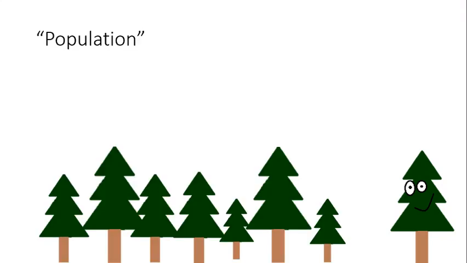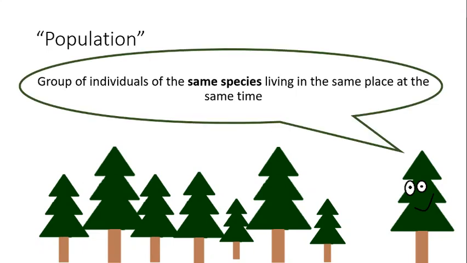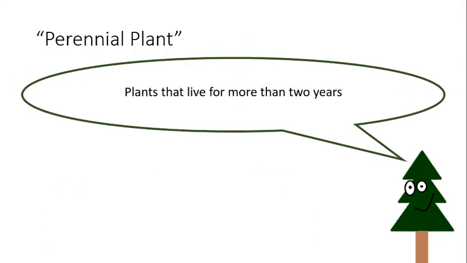Third, what does population refer to? In biology, a population refers to a group of individuals of the same species living in the same place at the same time. The trees at the bottom of the screen are all of the same species and could be referred to as a population. Finally, perennial plant. A perennial plant simply refers to a plant that will live for more than 2 years.